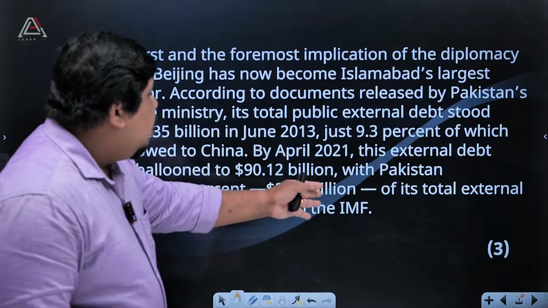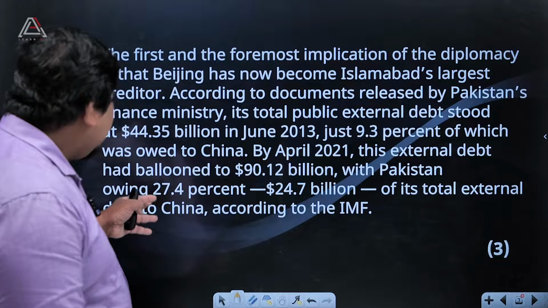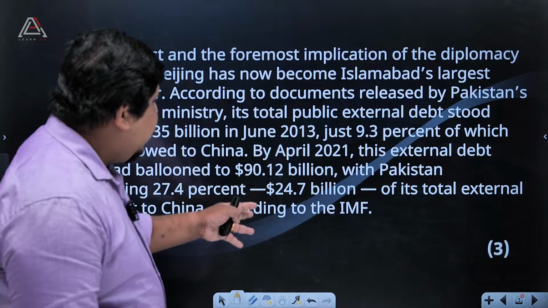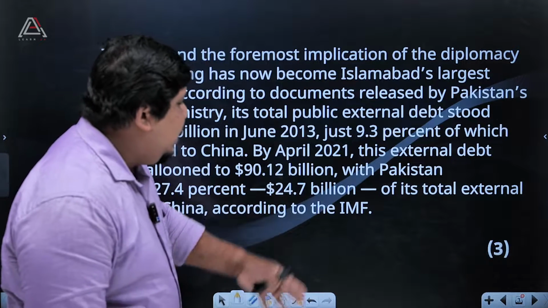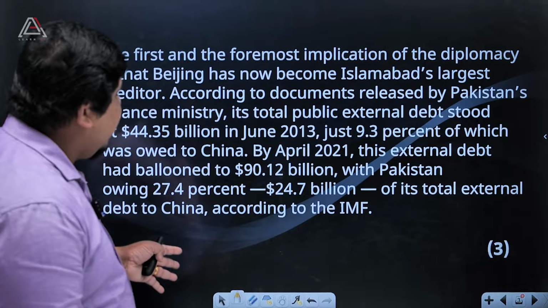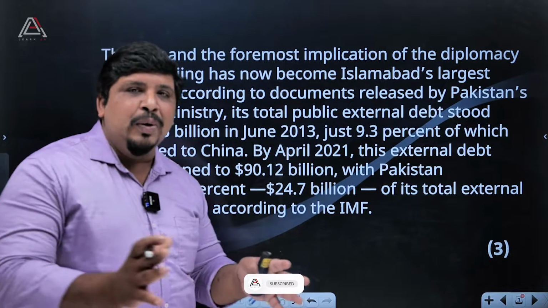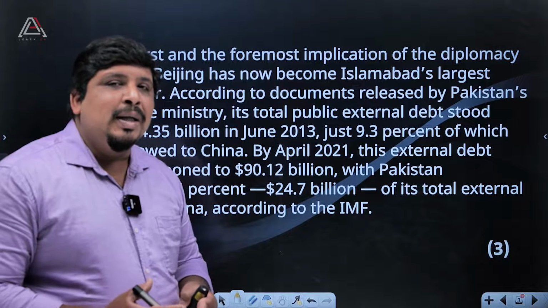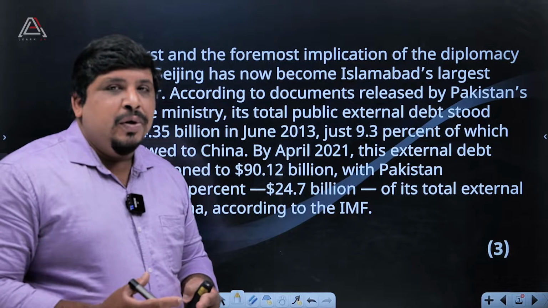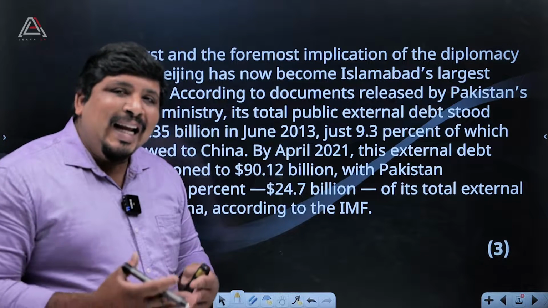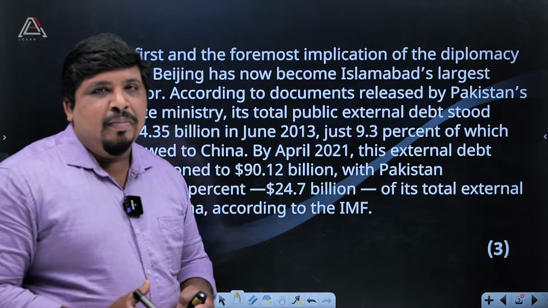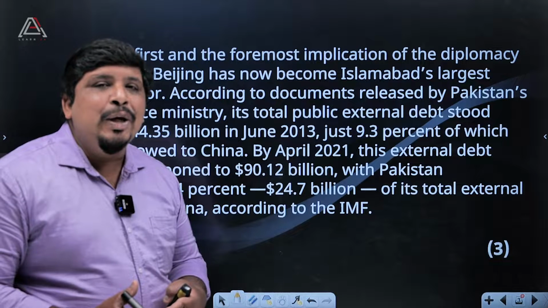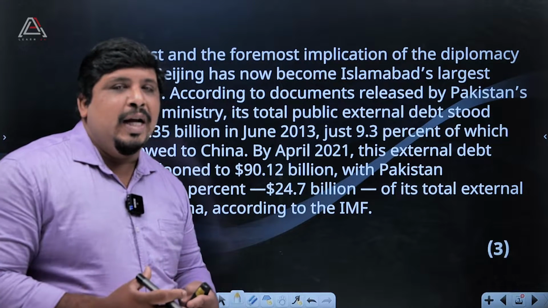Pakistan owes 27.4%, that is 24.7 billion, of its total external debt to China according to the IMF. Whatever it may be, you have to understand that the external debt taken by Pakistan from China was very huge. It is actually increasing, so they need to obey all the orders from China.